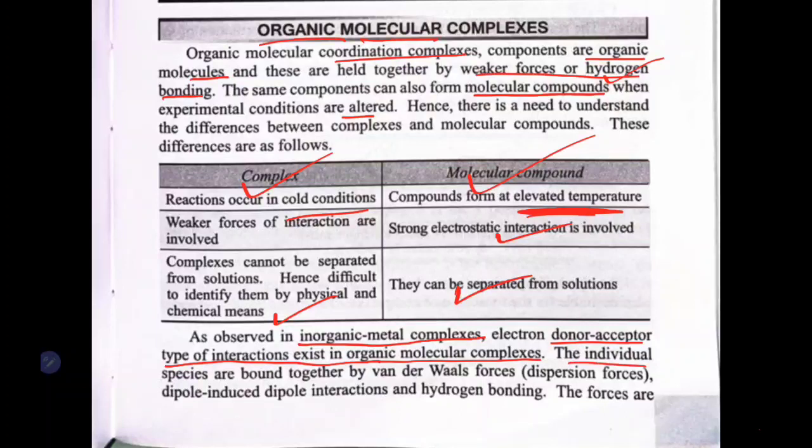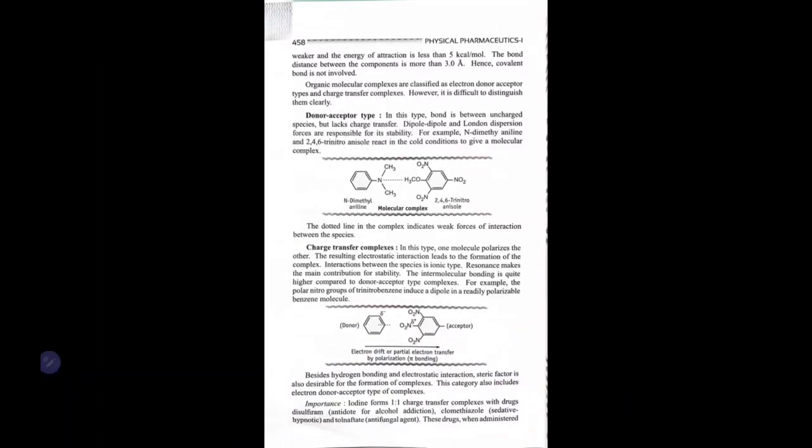The individual species are bound together by van der Waals forces of attraction. It contains weak forces of attraction, that is dipole-dipole or induced dipole interaction or hydrogen bonding. These are the types of bonds formed between two organic molecules to form a complex. Thus, the forces are weaker forces.